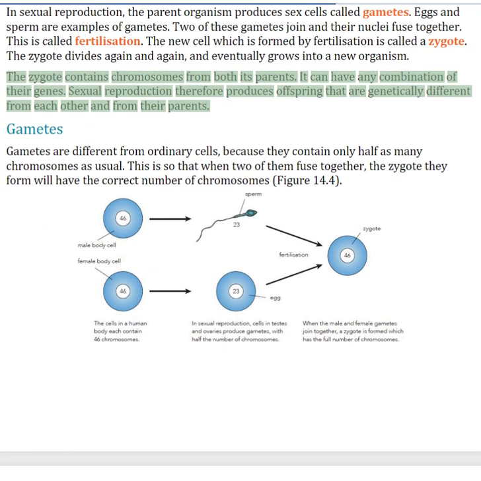The zygote contains chromosomes from both its parents. It can have any combination of their genes. Sexual reproduction therefore produces offspring that are genetically different from each other and from their parents.